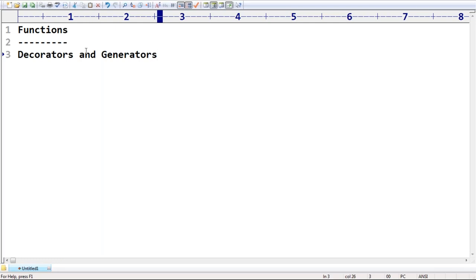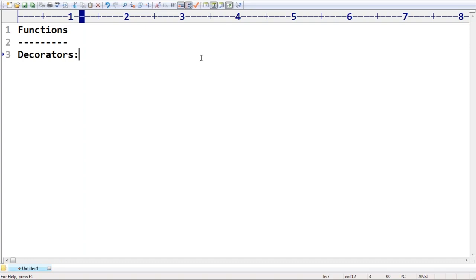What are decorators? We covered almost one session only about the decorators concept. What is the purpose of decorators? I even covered it with an example: a bride will go to the beauty parlor. Next, fair and lovely, facial. Next, lipstick, eyebrows, dot. There are several modifications going to be done. A beautiful heroine is going to come out of the beauty parlor. Are you getting it? So the beauty parlor acts as the decorator function. Here the input is the bride, and the output is something like a heroine.